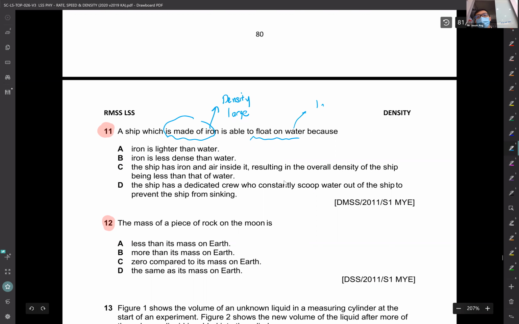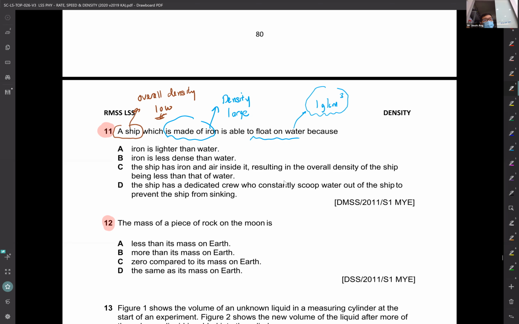The water density, like I said before, you need to memorize the value, is 1 gram per cm cube. But why does it float on water? Because the overall density here is low. The reason is because there's a lot of empty space in the ship. It is all filled with air.